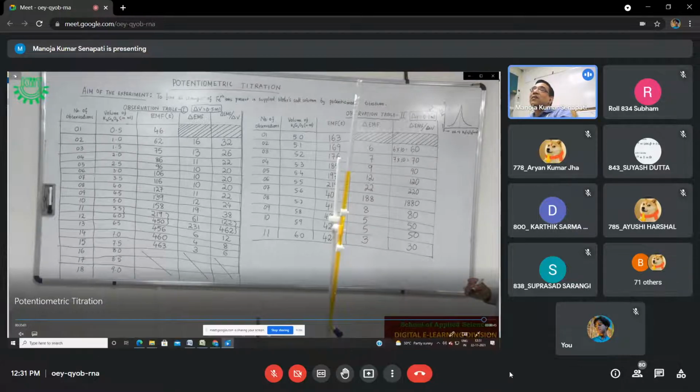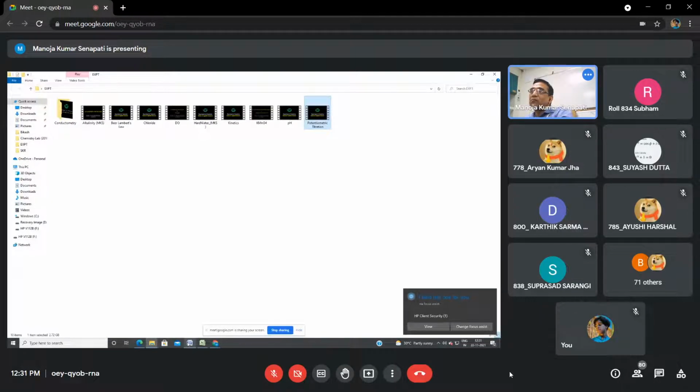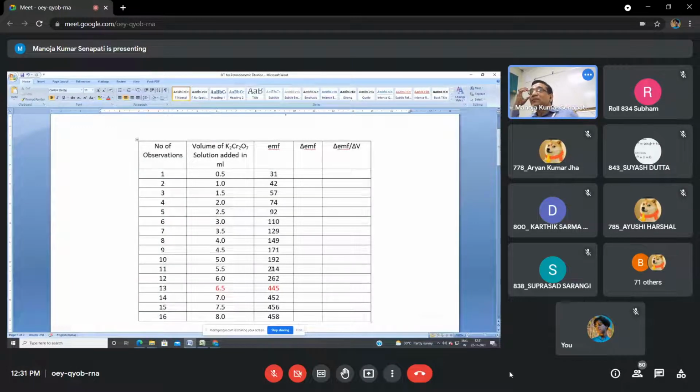So now I will share the observation table. Can you see the observation table? Yes, sir. Can you write this observation table first? I have not written the del EMF by del V value. You will write this, the first one is blank. Otherwise you will be confused.